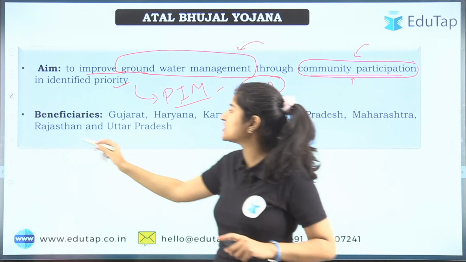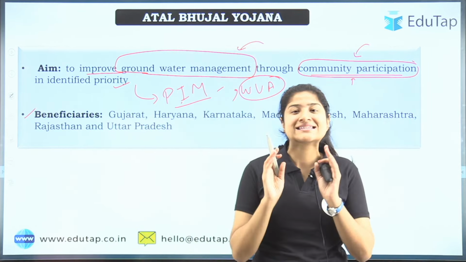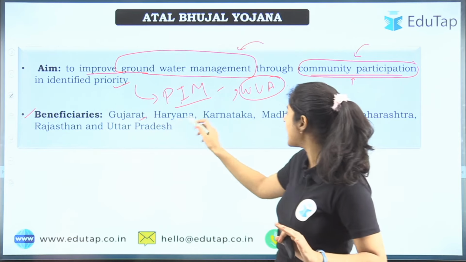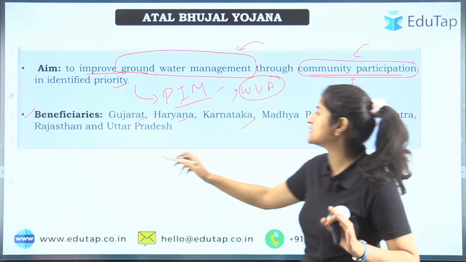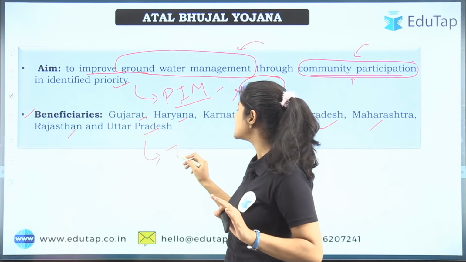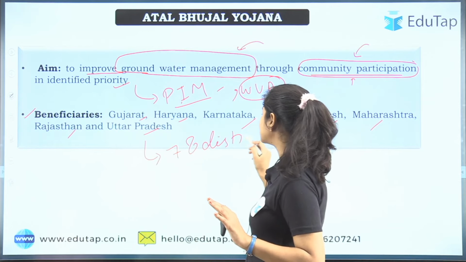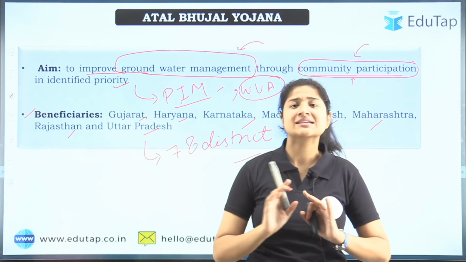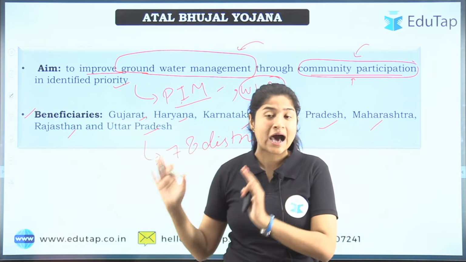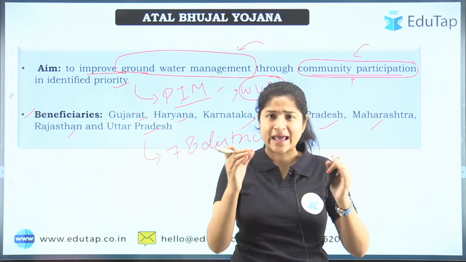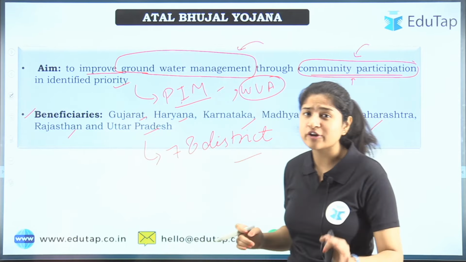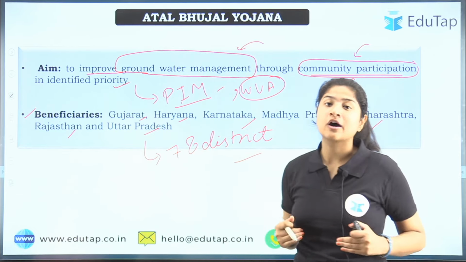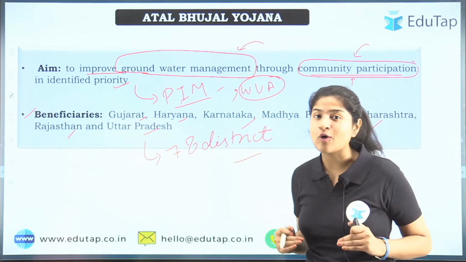Next is the beneficiary. For now there have been 7 states targeted under this. What are these states? Gujarat, Haryana, Karnataka, Madhya Pradesh, Maharashtra, Rajasthan and Uttar Pradesh. In total there are 78 districts that will be covered under this scheme. Basically the government has set some criteria where the scarcity of water is quite alarming, and there are other criteria and dimensions they took into consideration before finalizing that these 7 states need immediate attention for conserving and managing groundwater.